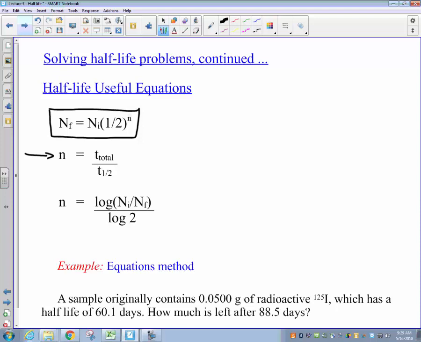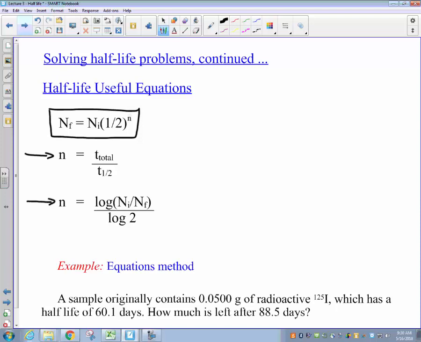But let's say instead of having the total time and the half-life time, you had information about the initial and final amounts and no information about the time. This is probably a more likely real-world scenario. Very rarely do you know the total amount of time which has gone by. More often than not, you'll be using these problems to determine the total amount of time, much like you did in earth science with your radioactive decay calculations for, say, carbon dating.